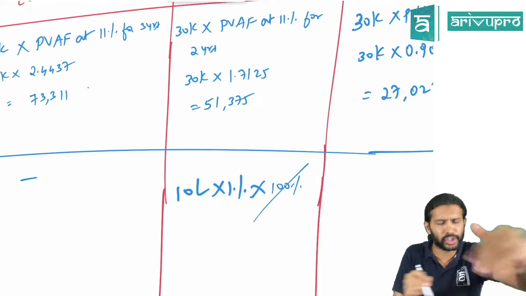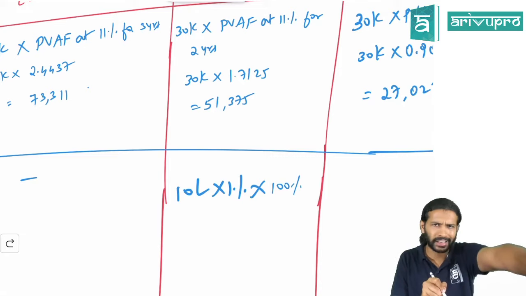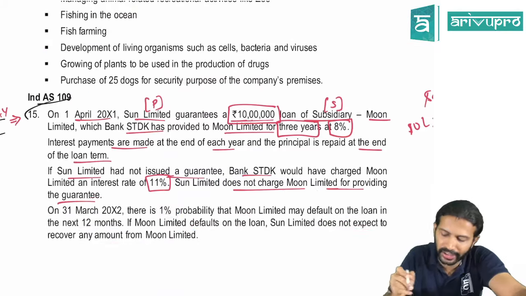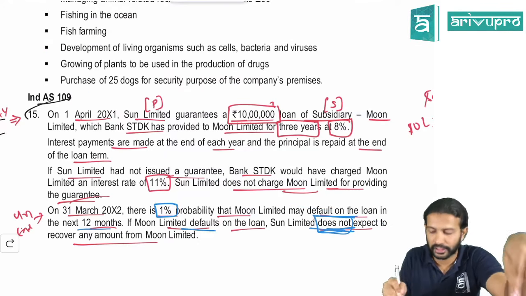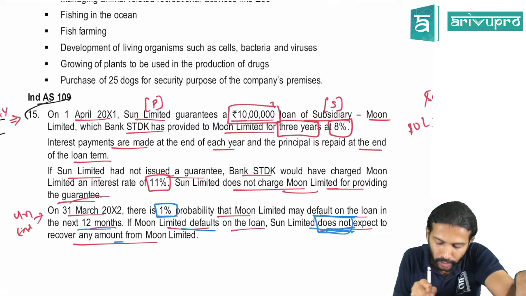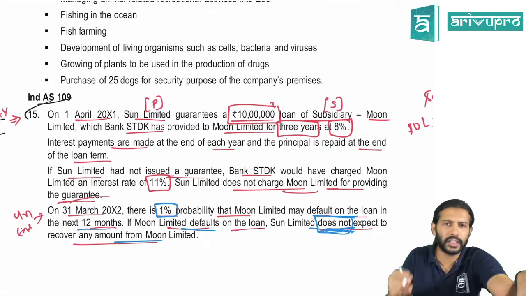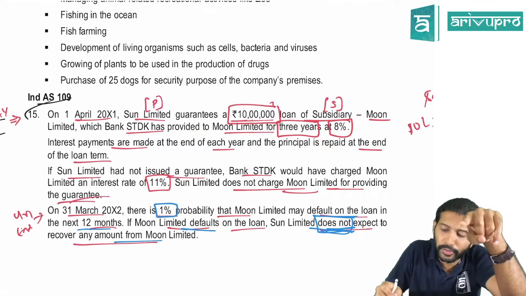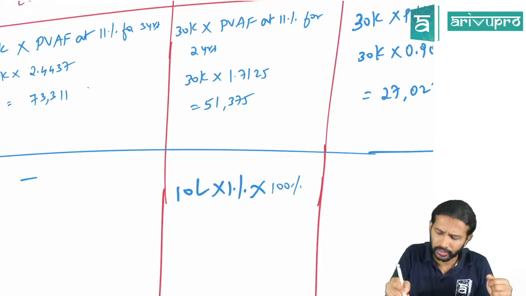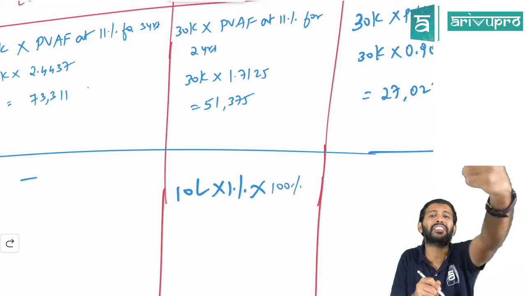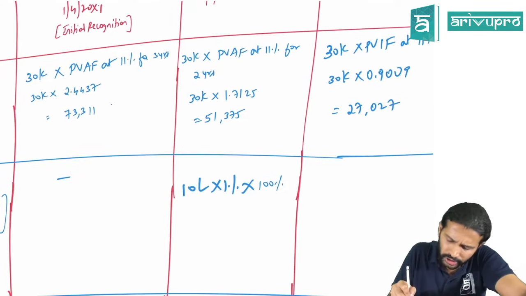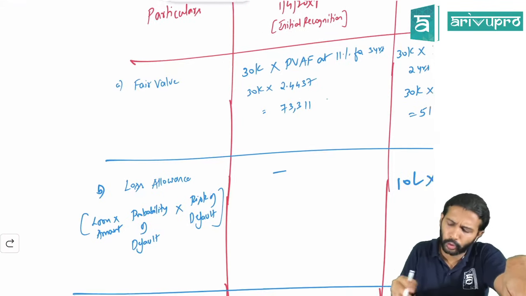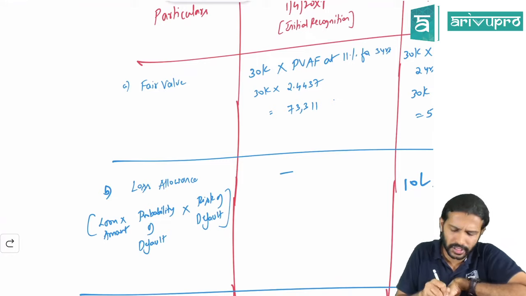So even if you don't mention this in this problem, it will not make a difference. Hence, the study material has not mentioned this. But just in case in your examination, if they change this line, and say Sun Limited does not expect to recover any amount, instead if they say Sun Limited expects to recover 30% from the subsidiary company, then this will be 70%. In that case it becomes relevant. Hence, I've just mentioned it. If the same problem comes, even if you don't mention the risk of default and the 100%, it will not make any difference in this particular case.